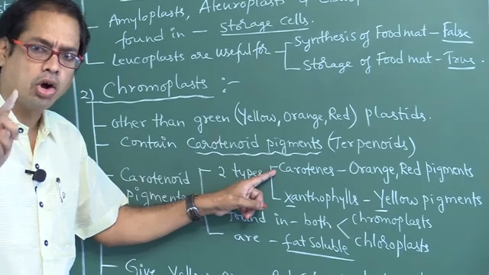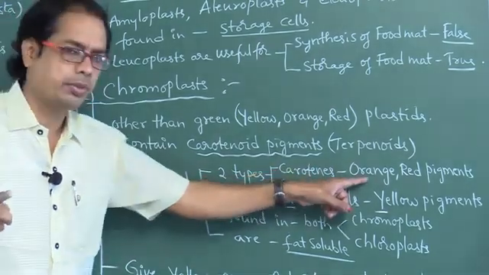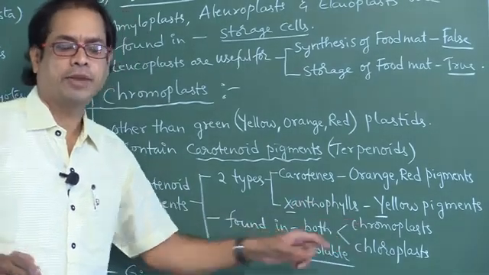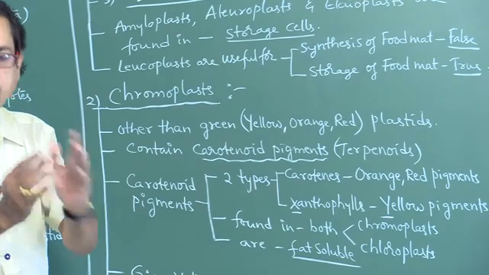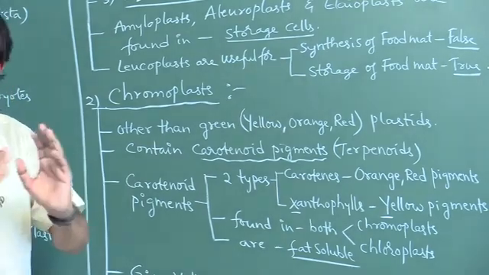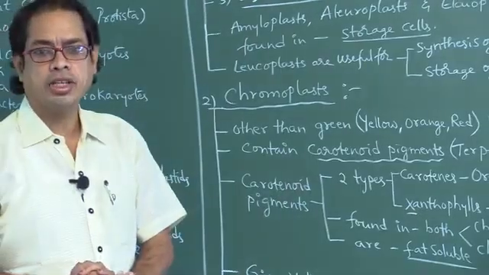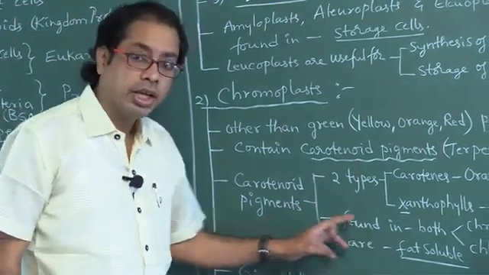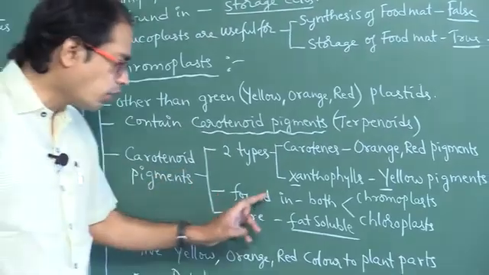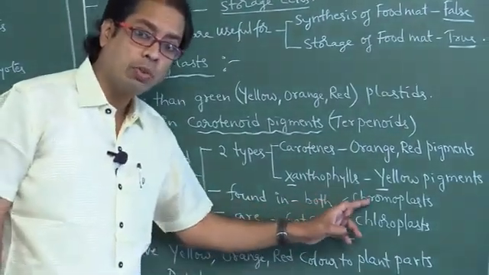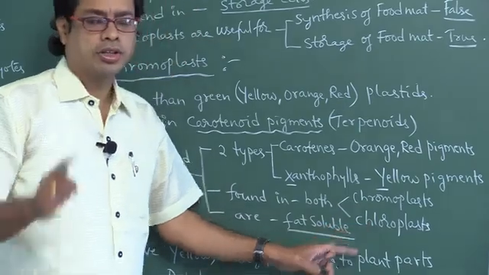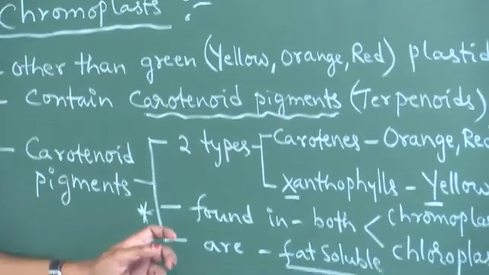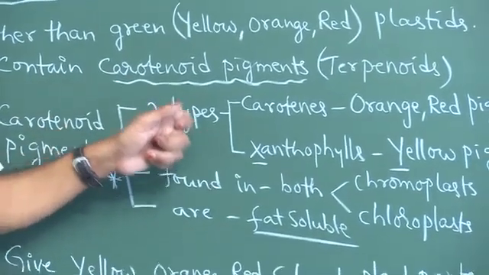So these carotenoids are of two types, carotenes and xanthophylls. Carotenes are orange, red colored pigments. Xanthophylls are yellow colored pigments. If yellow color is there, xanthophylls are present. If orange or red color is present, carotenes are present. Carotenoids are found in both chromoplasts and chloroplasts. This is a very, very important point, my dear students. They are not only found in chromoplasts, also found in chloroplasts.